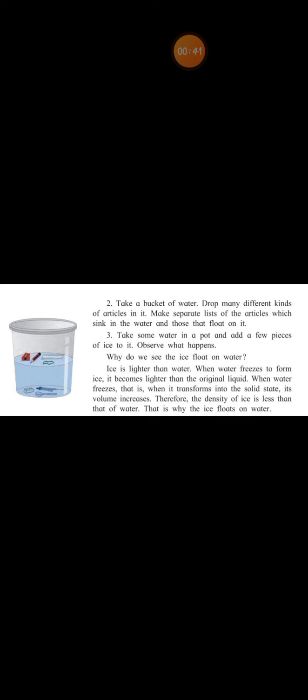So, first we had started with air. We had seen some properties of air, right? The first property was what? Air is a mixture of gases and it has mass and weight, right, children?